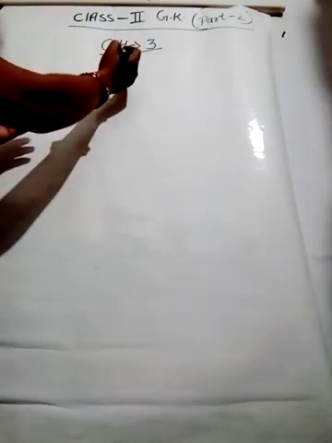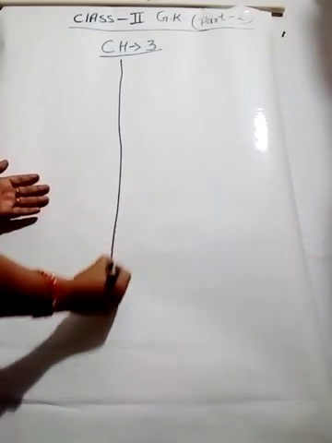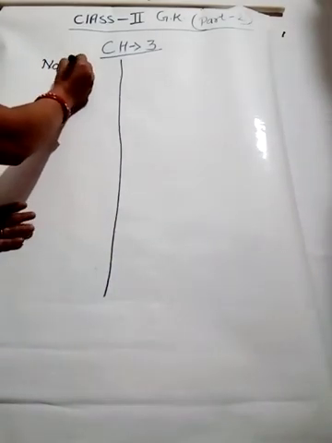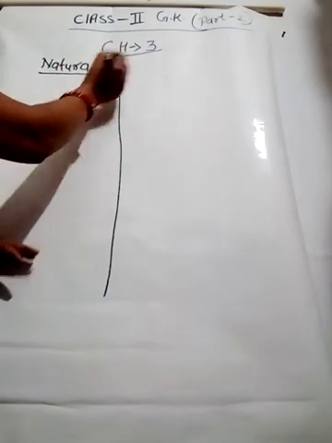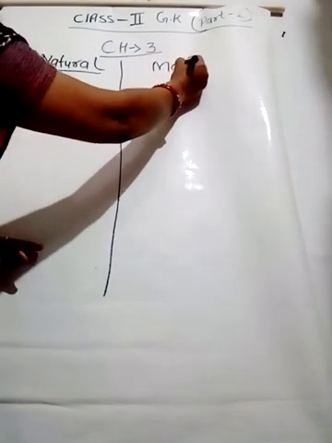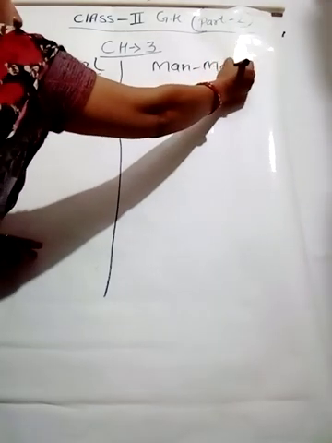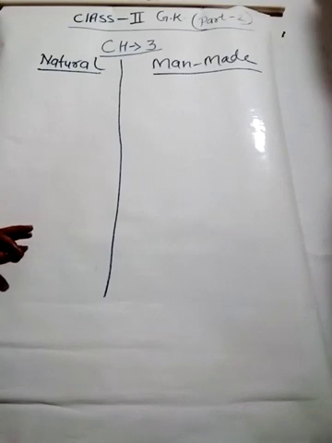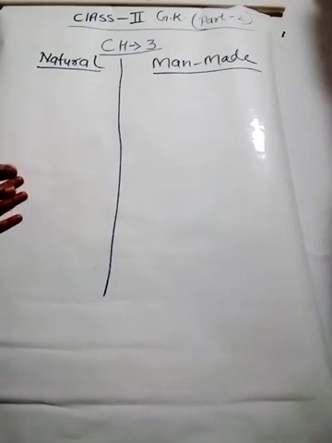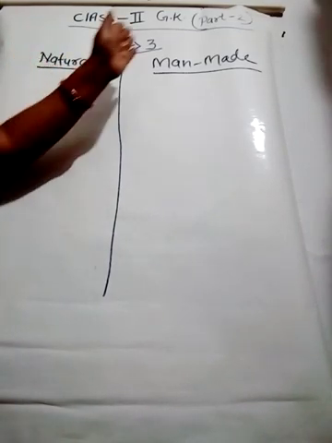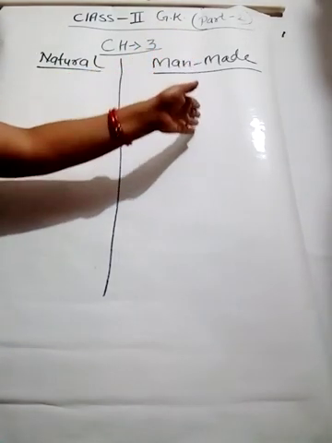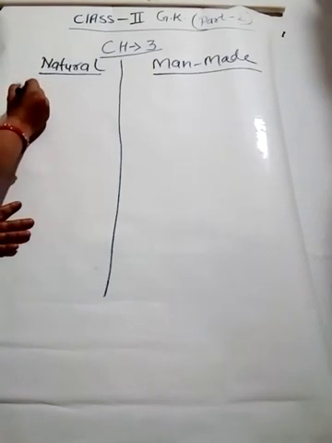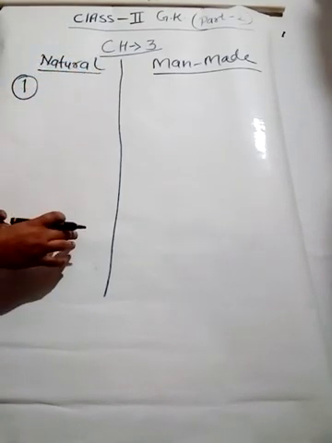So I'm going to make a column. In the first column I am writing here natural things, and in another column I am writing here man-made. If you look around you, you can see so many things which are natural things, and things which you can tell are man-made, made by human beings. First we will talk about the natural things.